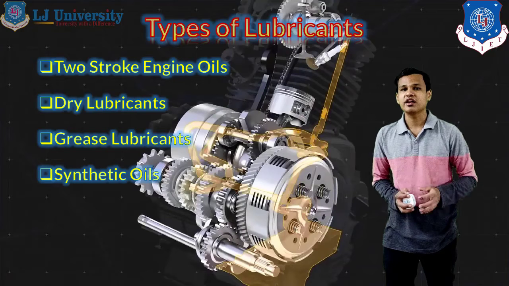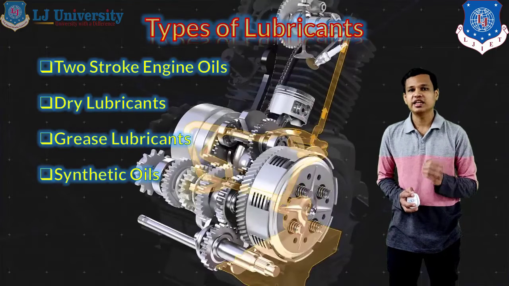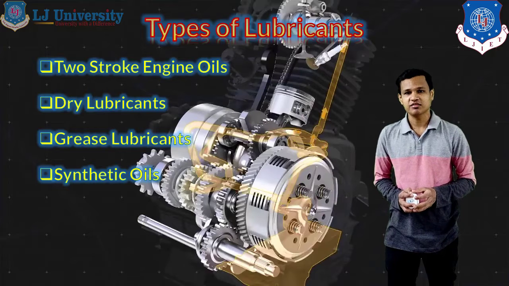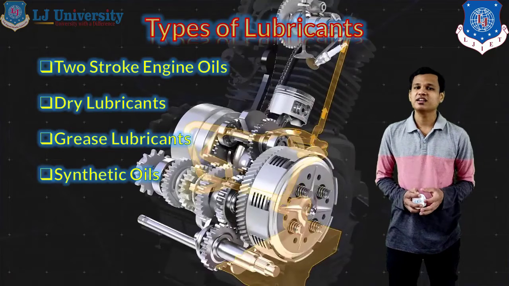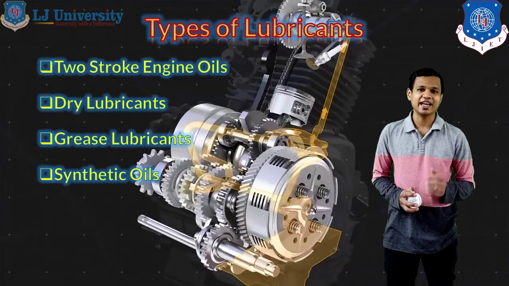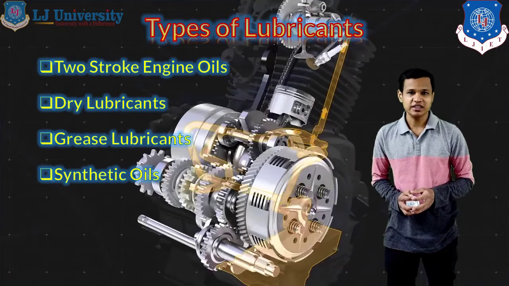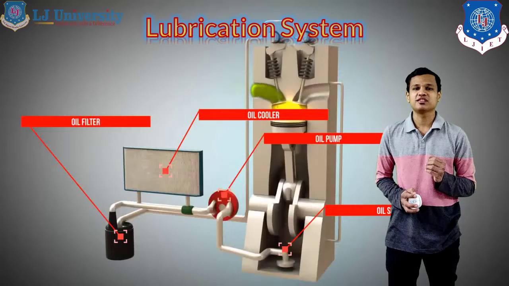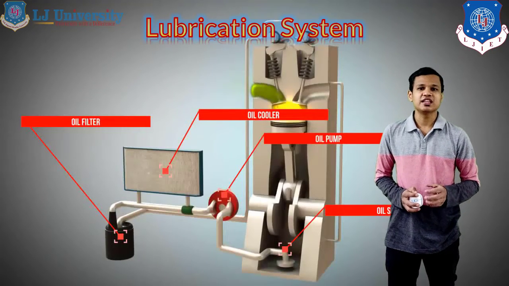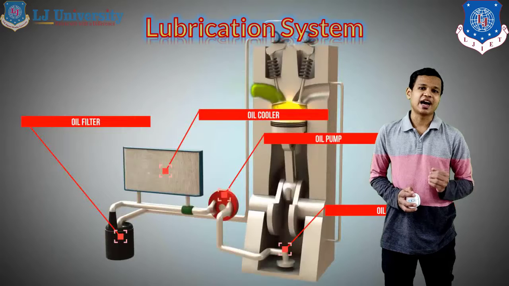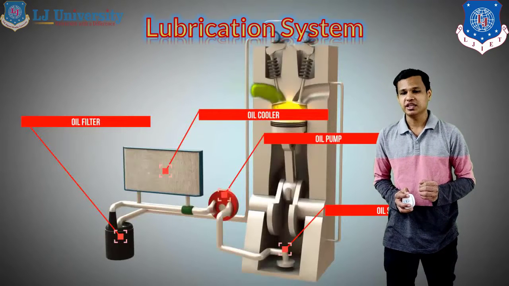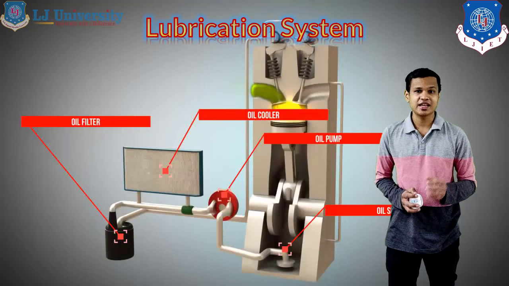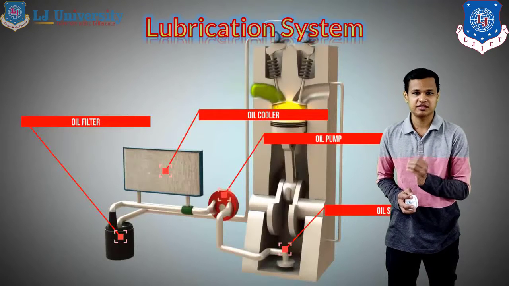This type of grades are used for the different synthetic oils that need to be used in the 2 and 3 wheeler vehicles. So these are the basic types of the lubricants that can be used in our 2 and 3 wheeler vehicles. Now, which type of processes are used in the lubrication system and how does the lubrication system actually work? Right now you can see a lubrication system that is known as the wet sump lubrication system, in which